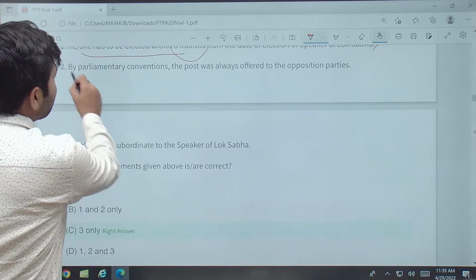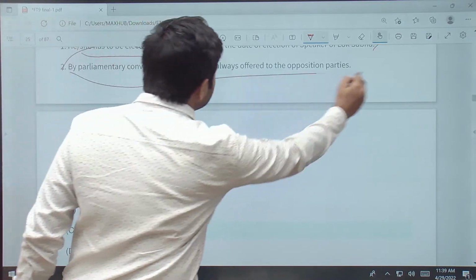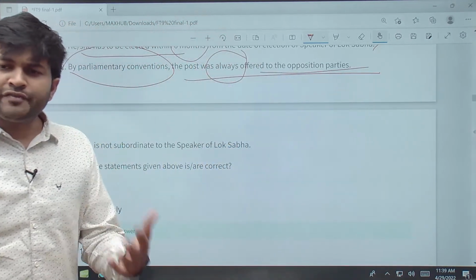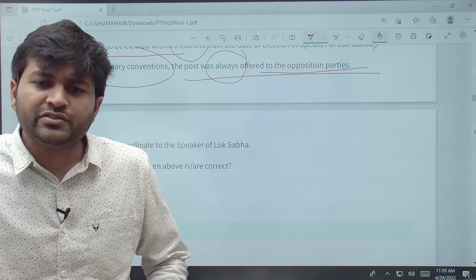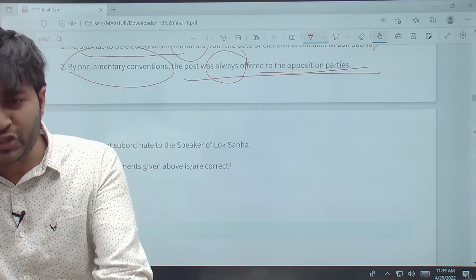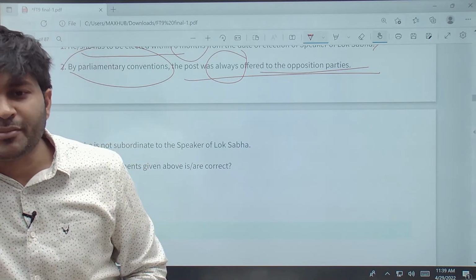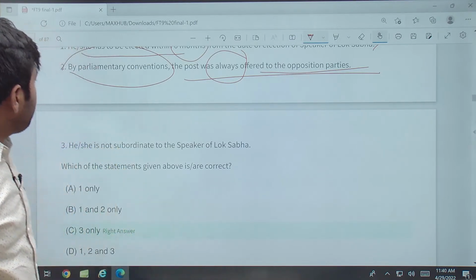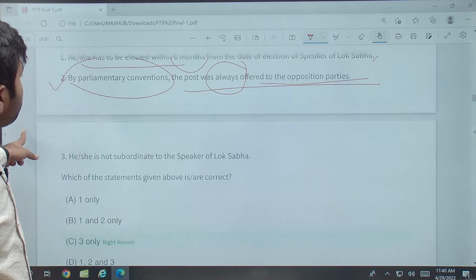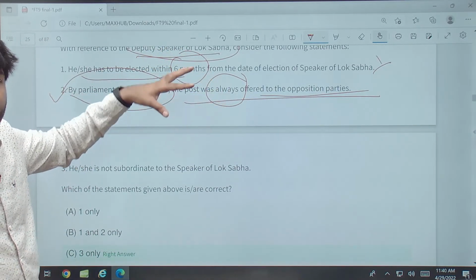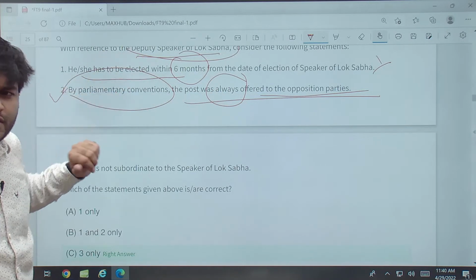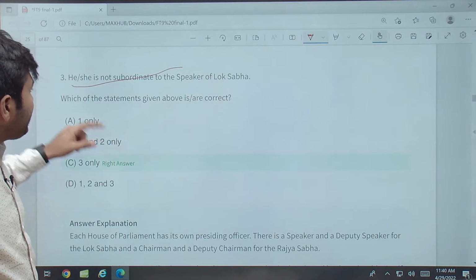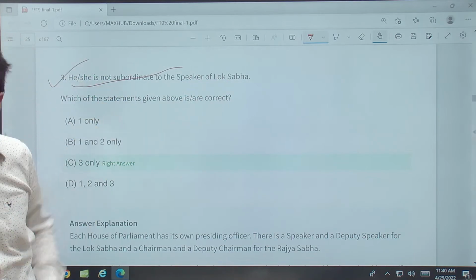By parliamentary convention, the post was always offered to the opposition party. No, after the fourth general election, it became a convention that the post of deputy speaker should be from the opposition party, from the Morarji Desai time. So he or she is not subordinate to the speaker. Yes, he is not subordinate to the speaker.